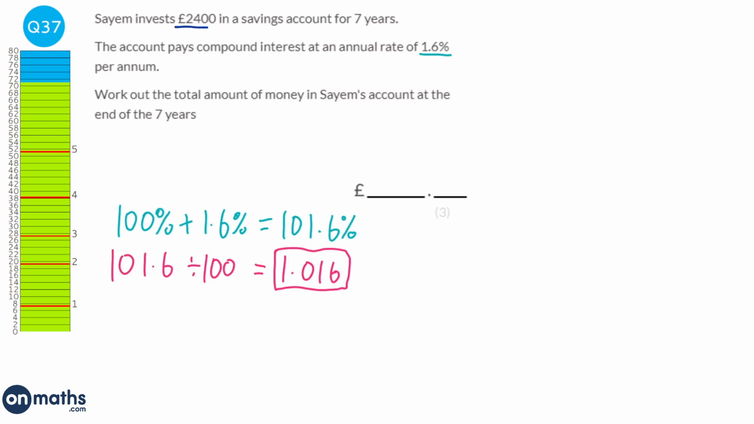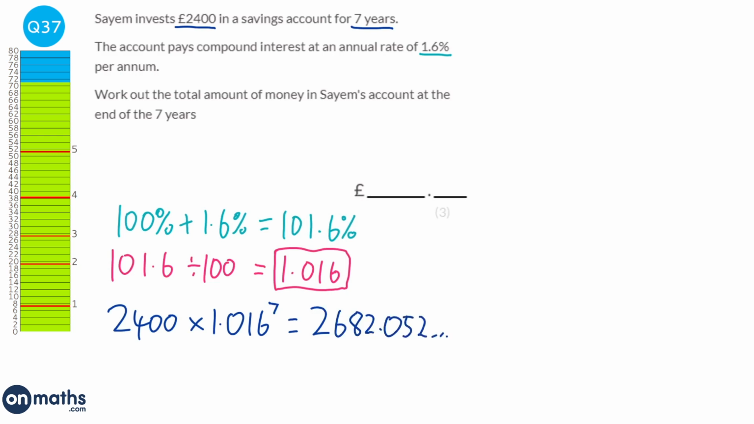Now, we're told that we start off with 2,400, that's our original amount, and to find out what it's going to be in the savings account at the end of the first year, we just times it by the multiplier, 1.016. But we're told that it's for 7 years, so we then times it by 1.016 7 times, or an easier way of doing it is 1.016 to the power of 7. When we do that, we get 2,682.052, blah, blah, blah. And because it's money, we round to the nearest pence, so 2,682.05.